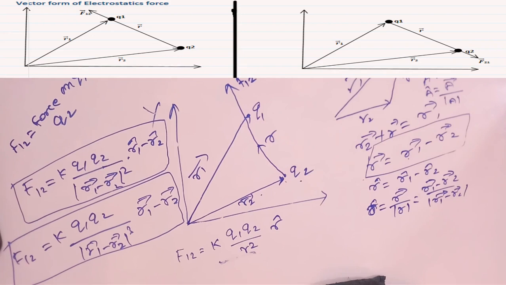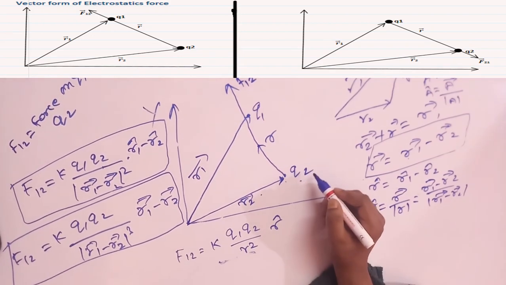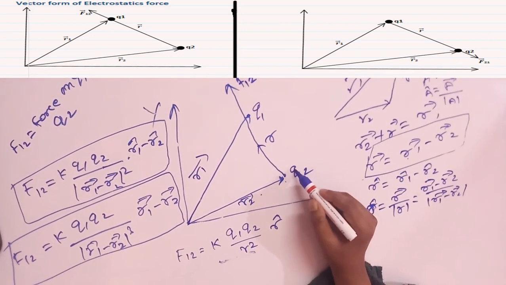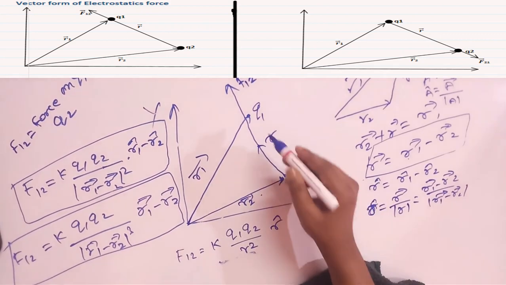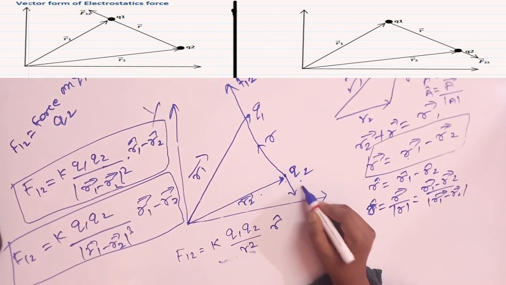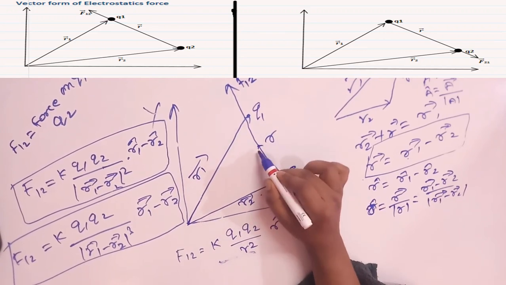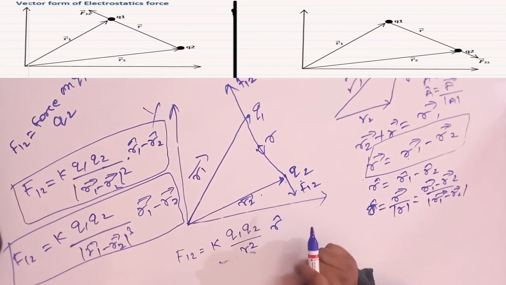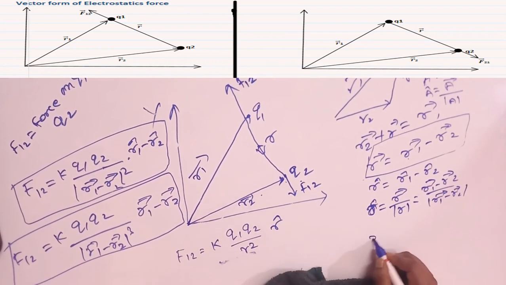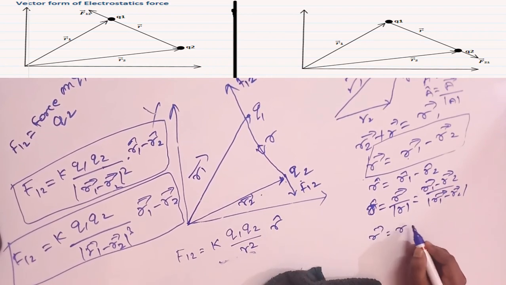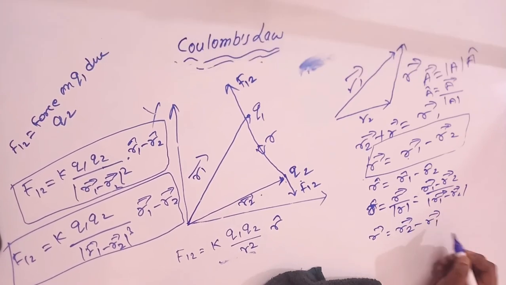And now again, the force experienced by Q2 due to Q1 is F21, and the direction of the displacement vector is toward Q2, then R will become R2 minus R1.